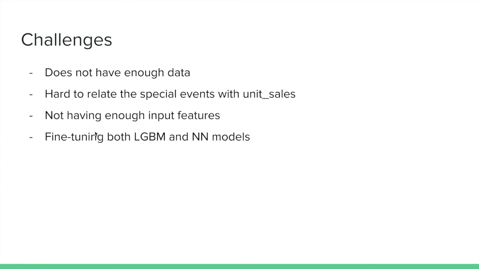And the problem, as I mentioned in the feature engineering, is that we do not have enough input features, so we have to produce the features on our own. Lastly, both the LightGBM and neural network models have a lot of parameters that we can control, so it is very time consuming to find the optimized parameters. We spent quite a lot of time fine-tuning both LightGBM and the neural network.